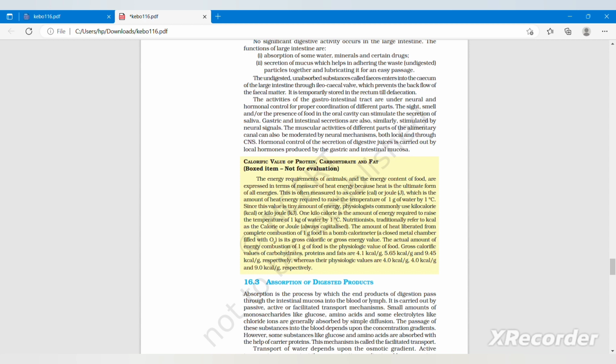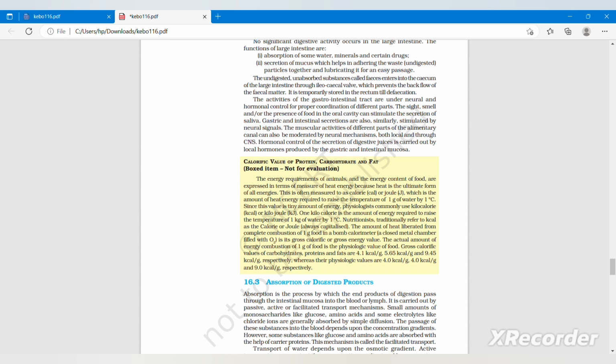Since this value is a tiny amount of energy, physiologists commonly use kilocalorie, that is kcal, or kilojoule, that is kJ. 1 kilocalorie is the amount of energy required to raise the temperature of 1 kg of water by 1 degree Celsius. Nutritionists traditionally refer to kilocalorie as a Calorie, which is always capitalized.